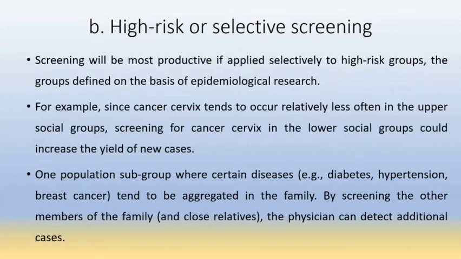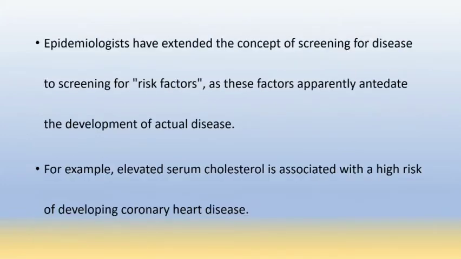Then high risk or selective screening. Screening will be most productive if applied selectively on high risk groups, the groups defined on the basis of epidemiological research. For example, we know that cancer cervix mostly occurs in a lower socioeconomic group. So screening for cervical cancer in lower social groups could increase the yield of new cases. It is also known as screening for risk factors.